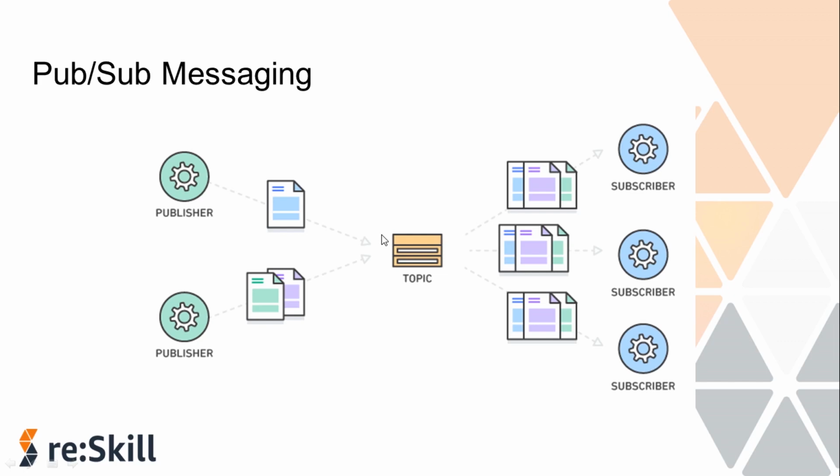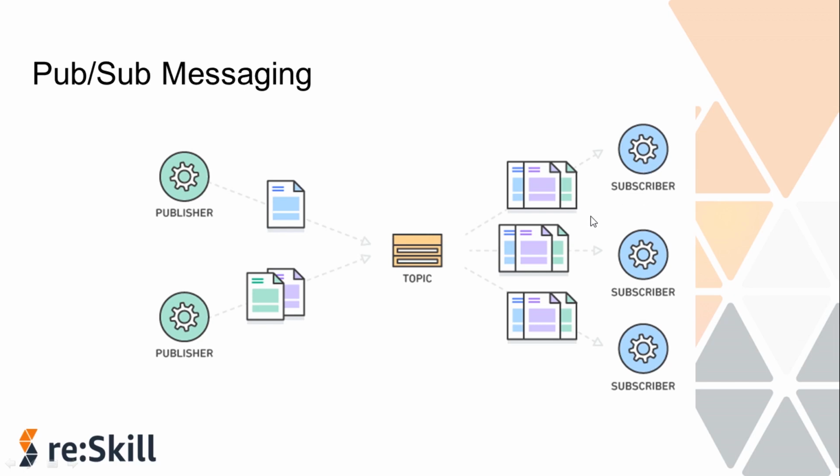In this model, a publisher sends a message to the topic. Amazon SNS matches the topic to a list of subscribers who have subscribed to that topic and delivers the message to each of those subscribers. Each topic has a unique name that identifies the Amazon SNS endpoint for publishers to post messages and for subscribers to register for notifications.